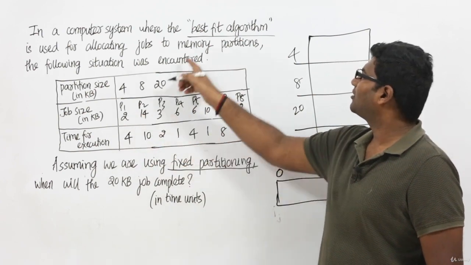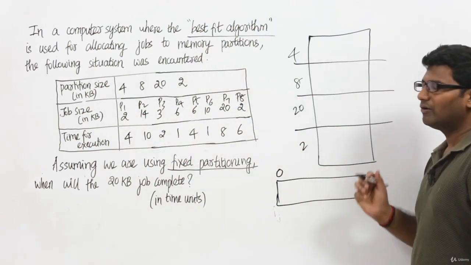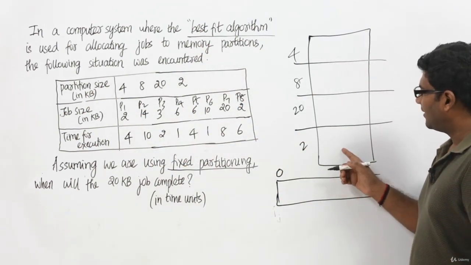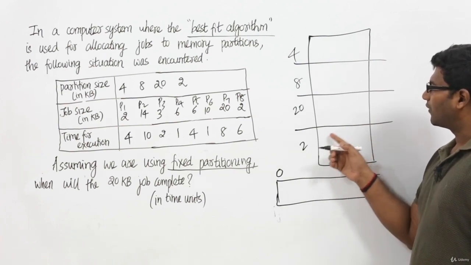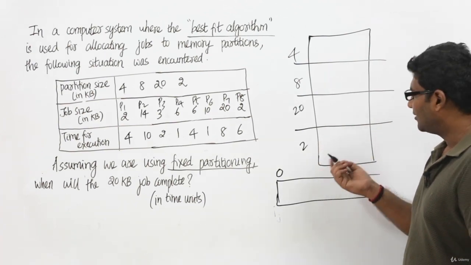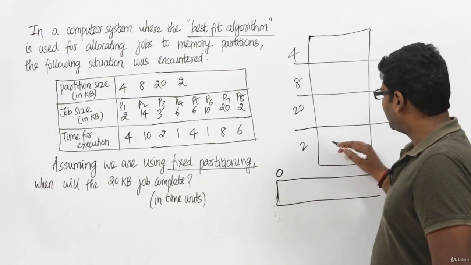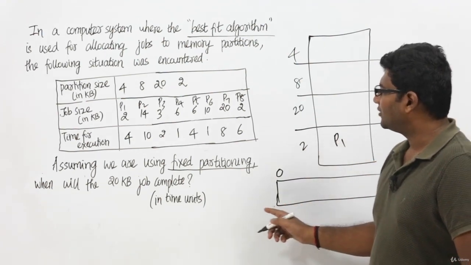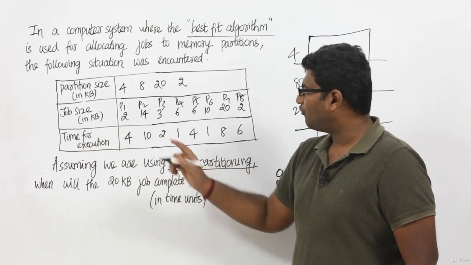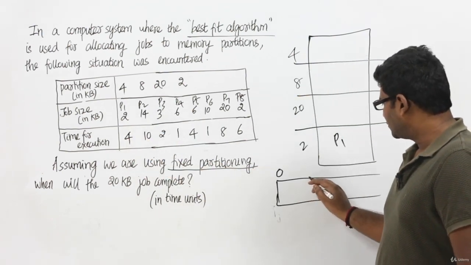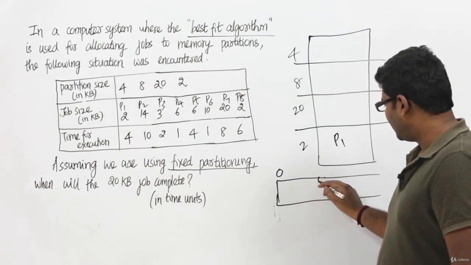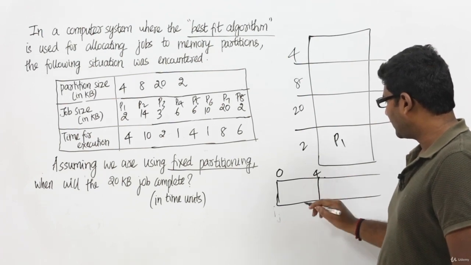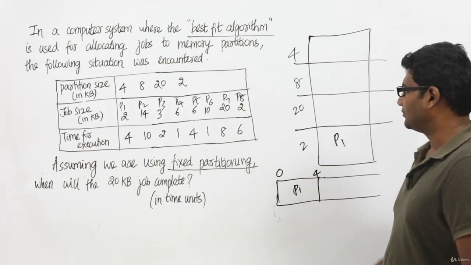Now if we are using the best fit algorithm, in which partition will we place process P1? We will place it in the smallest possible hole. This is the smallest possible partition, and so I have placed process P1 over here. P1 will continue its execution for 4 time units starting from 0, so it will execute till 4.